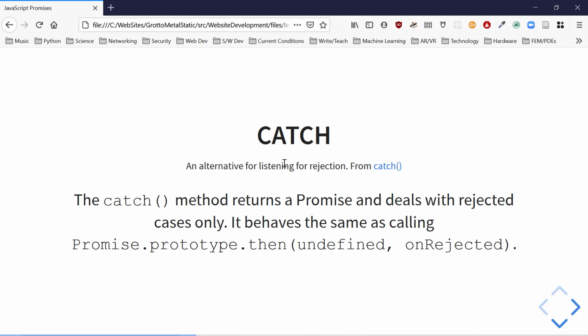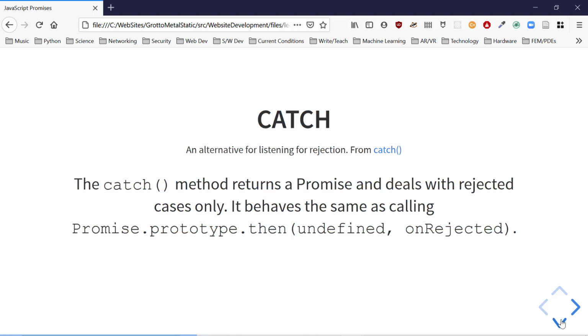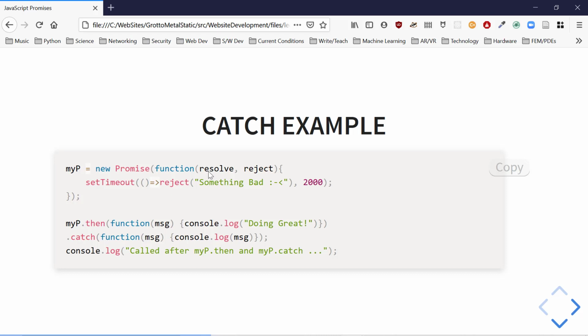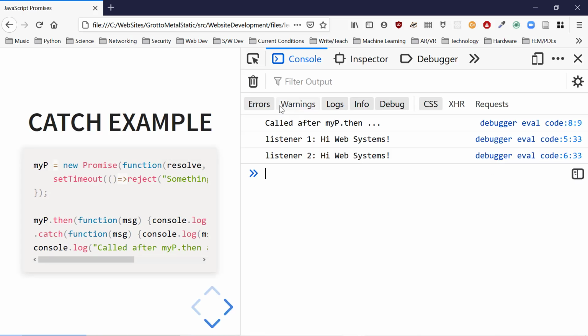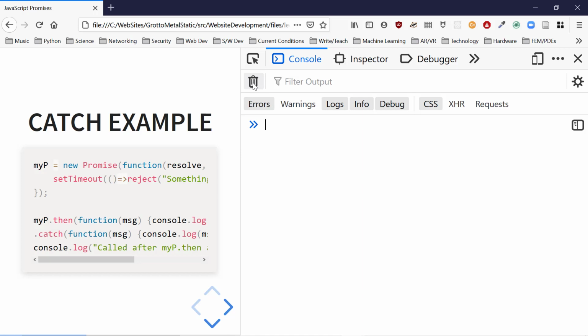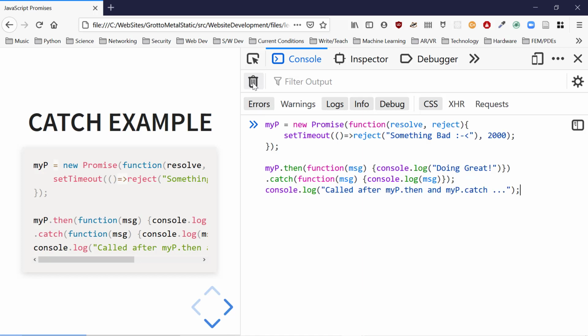An alternative for listening for rejection is we're going to use a catch clause. It deals with the rejected cases only. So instead of going then like this, undefined and unrejected, we're going to use a catch clause. So here's reject. Notice this type of functionality: my P then doing something, or catch. Catch clause. Just going to make our programming nicer, because we're going to have catch clauses every time we deal with networks.